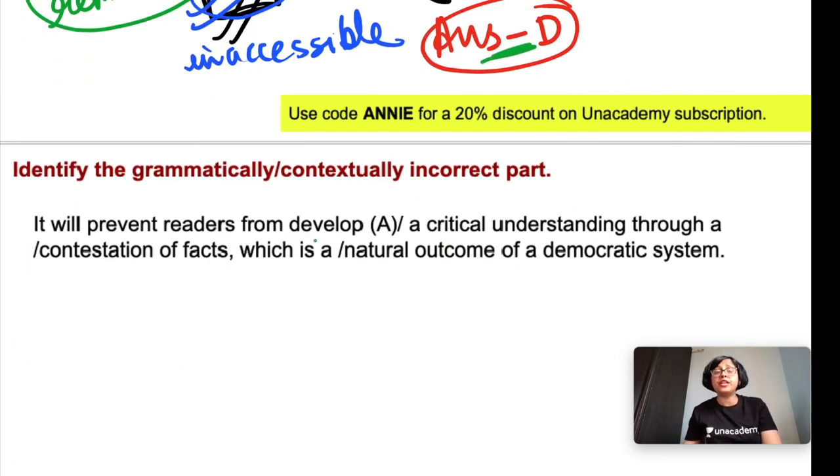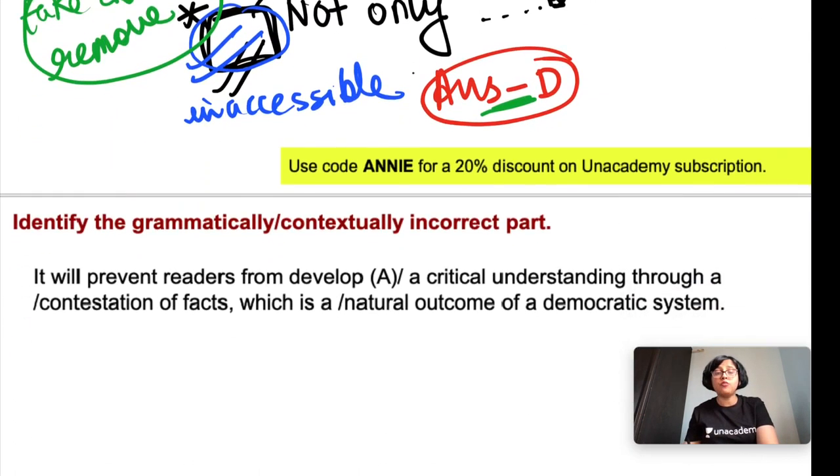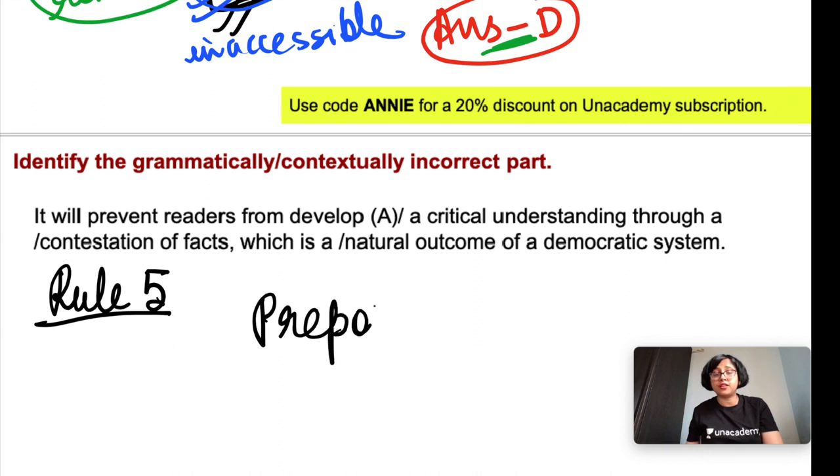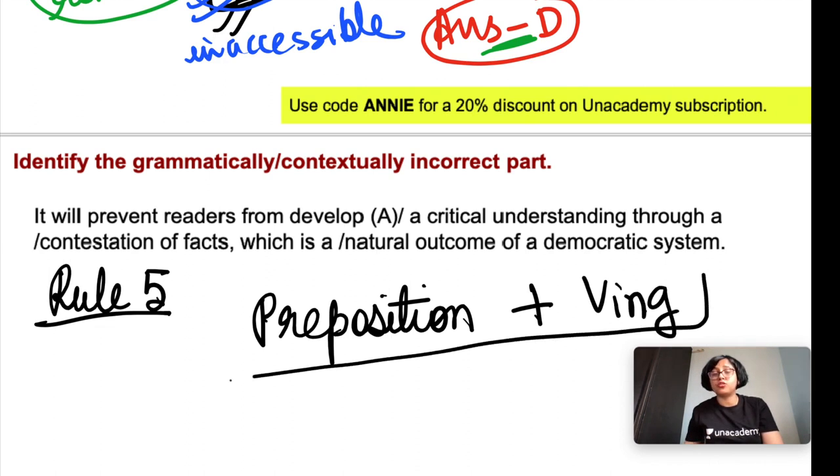It will prevent readers from develop a critical understanding through a contestation of facts, which is a natural outcome of a democratic system. Okay, so now we will learn rule number 5. Rule 5 says that after preposition, ing form of verb should be used.